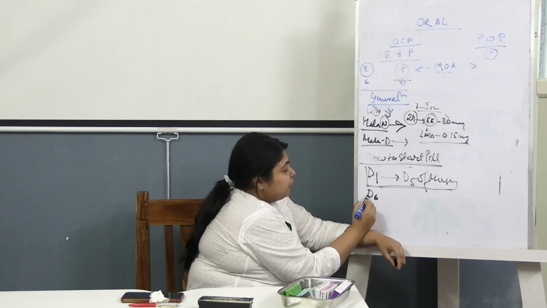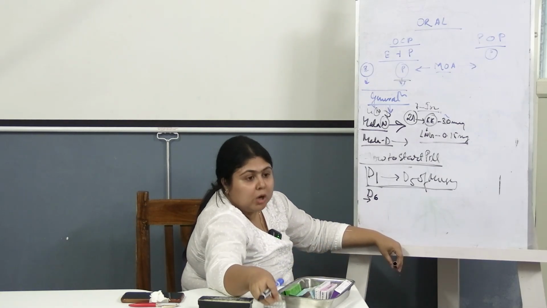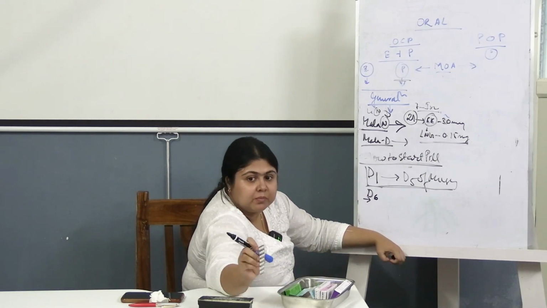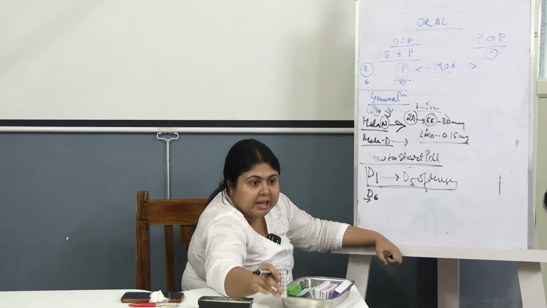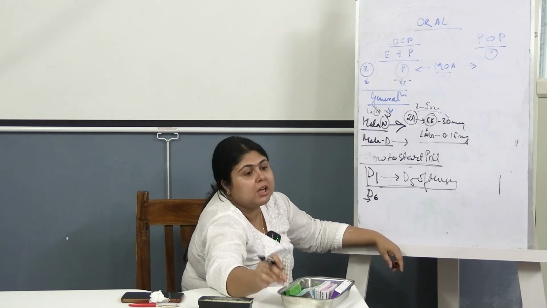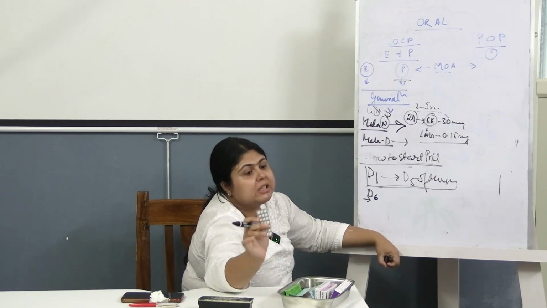If the patient comes to you after day 5 of menses, you have to rule out pregnancy, and then you can start this contraceptive pill and tell her that she has to use an alternative method of contraception along with this for the next 7 days.